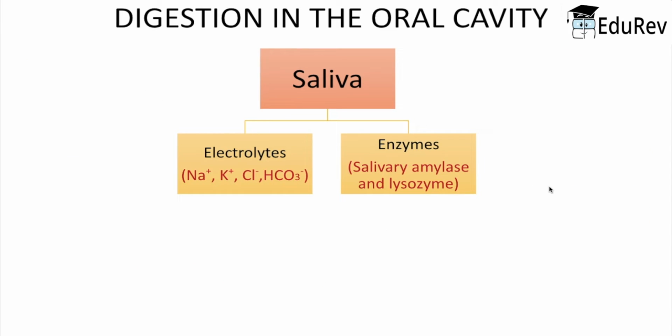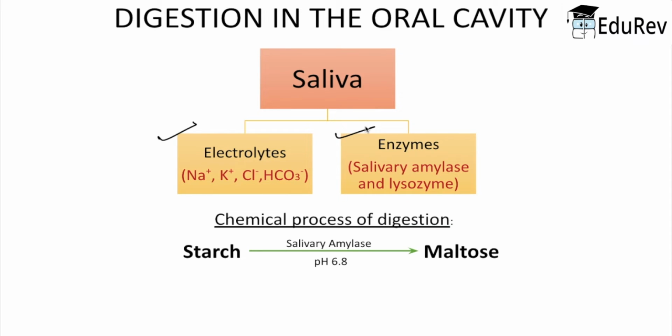So till now, we studied how mechanically the food travels to our stomach. Now, if we talk about chemical digestion, we will first start with our buccal cavity in which saliva is secreted. Saliva consists of electrolytes and some enzymes. Electrolytes such as sodium, potassium, chloride ions and bicarbonate. And enzymes such as salivary amylase and lysozyme.